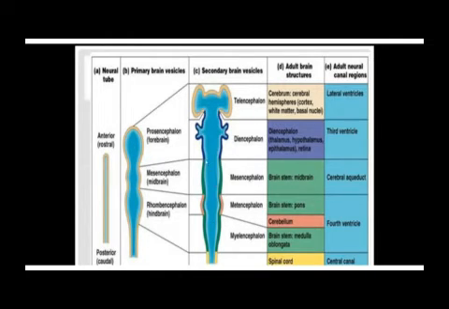Remember, the cells forming the wall of this tube are derived from ectoderm, and they are going to form the cells of the central nervous system. So it is a tube with a wall made up of ectoderm cells, which are going to form the cells of the nervous system, central nervous system.